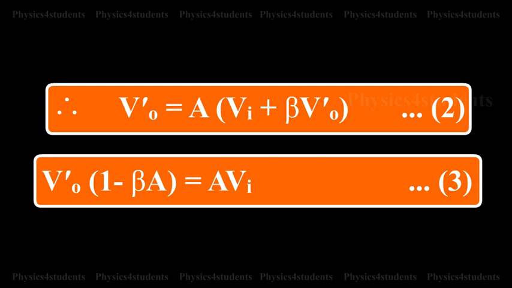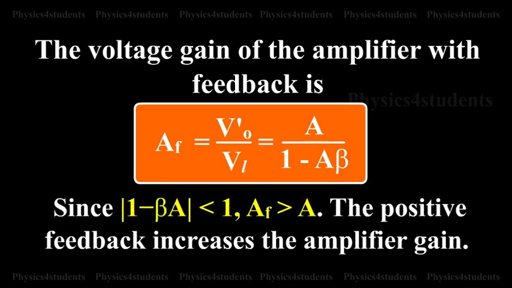VO into 1 minus beta A is equal to A into Vi. Then the voltage gain of the amplifier with feedback is AF, equal to VO divided by Vi, that is equal to A by 1 minus A beta.